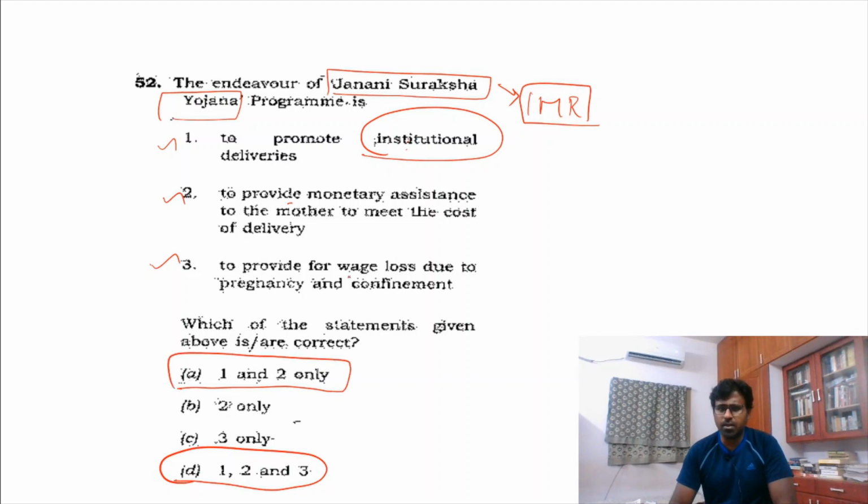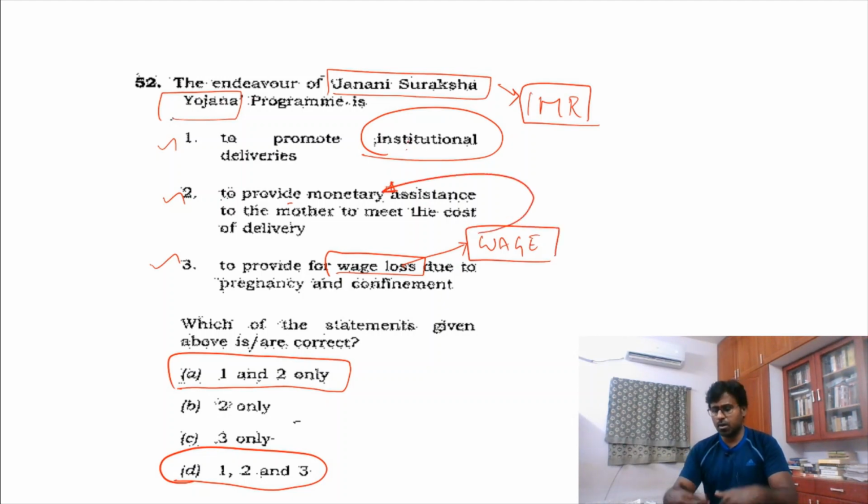Why? For a simple reason, think about wage loss. Somebody will have a wage of 5,000 per month, somebody 10,000, somebody 50,000, somebody 1 lakh, 10 lakh. The government cannot give money equivalent to someone's wage. The government can give assistance for your institutional delivery. I can assist you by paying the necessary amount, that the government can do. Logically thinking, 3 will not come, but on the day, under pressure, I did not think about all these things. I just marked 1, 2, 3 and went, but this was a wrong answer for me. But logically, wage loss cannot be given.